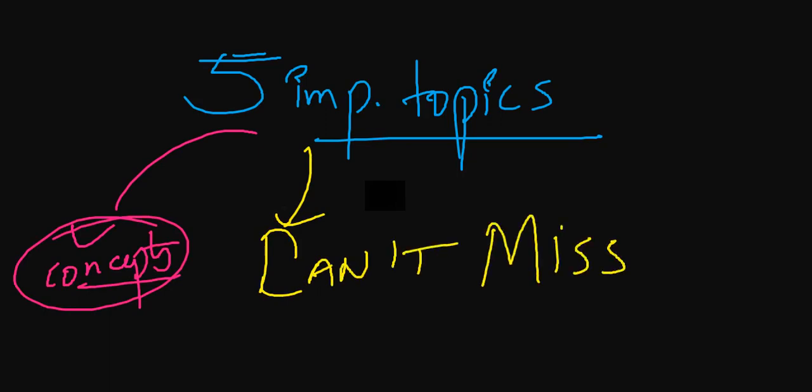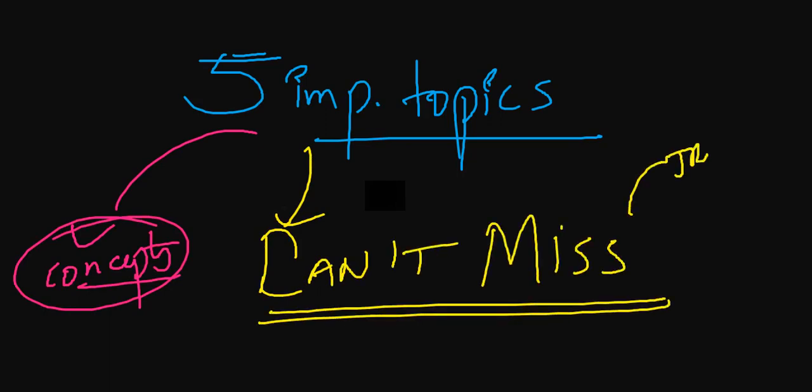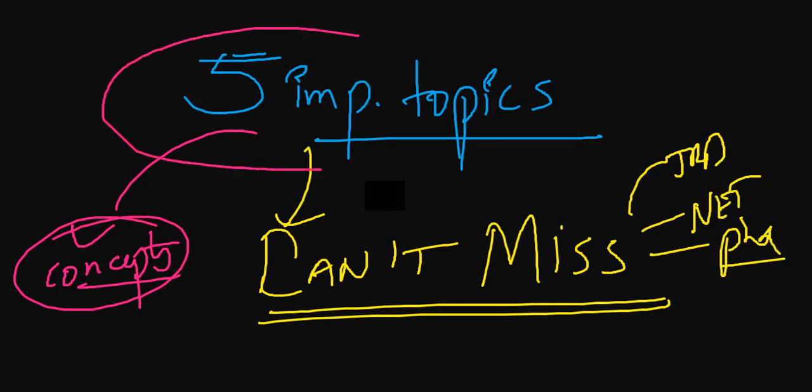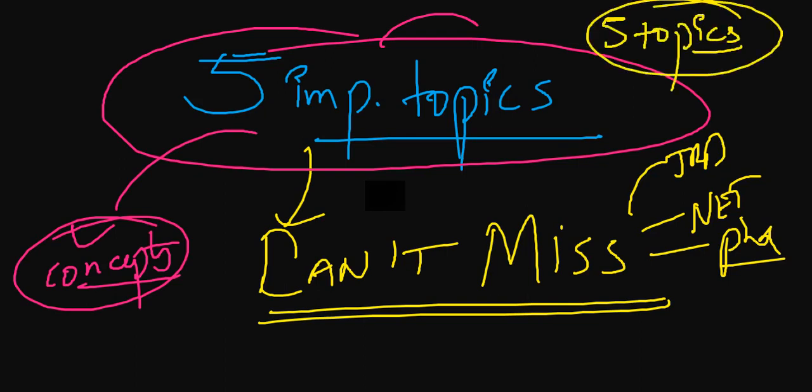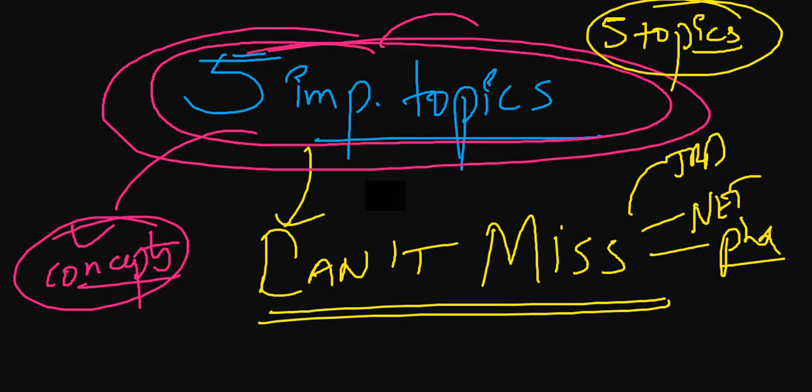If you miss, if you are making silly mistakes, then you might not get JRF, you might not get NET and you might not be able to do the PhD entrance. So these are the 5 important topics. This video will be in 2 parts. In this part we have discussed the 5 important topics that you should not miss, and in the upcoming video we will discuss 5 more topics which are very important from your exam point of view.